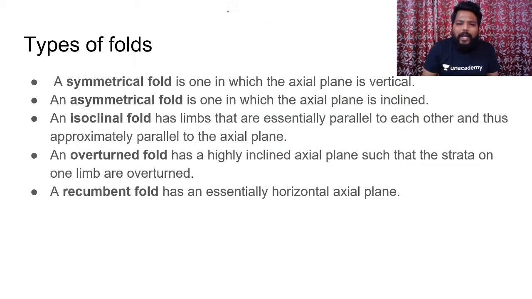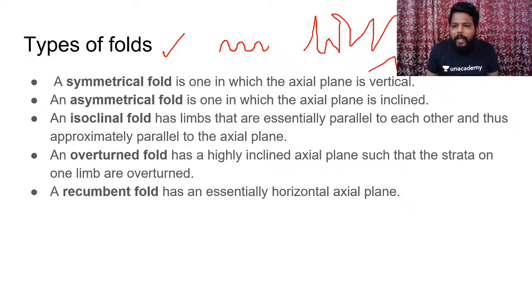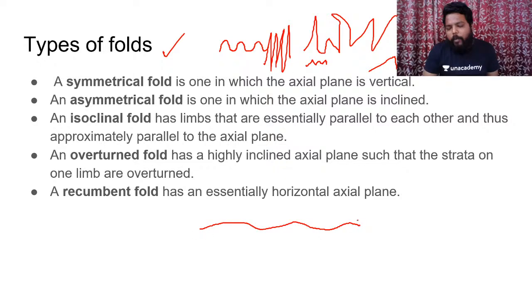And we have many types of folds. It's not like a fold should be exactly in this way. A fold might be in any other way, in this random way. A fold might be steeper, a fold might be flatter, a fold might be in this way as well. Clear? So any type of folding may happen. In this way we have different types of folds. No need to remember this as well.